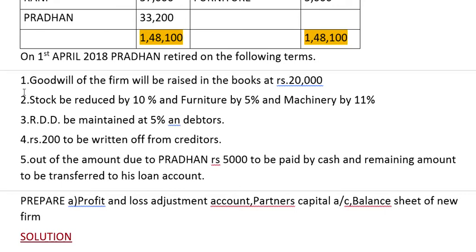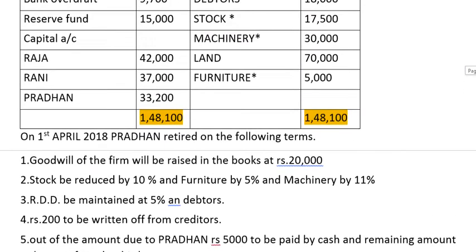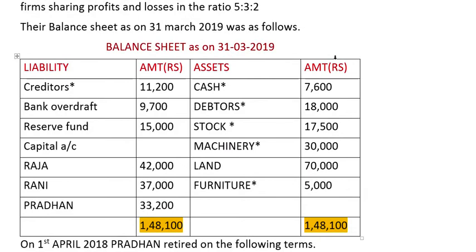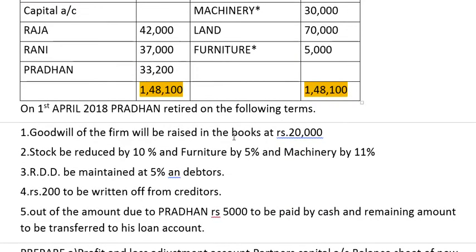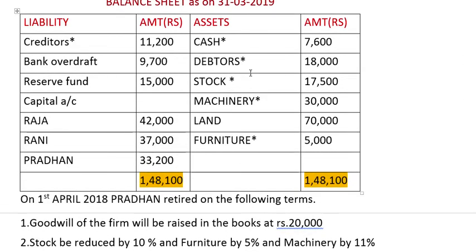So whatever adjustments are there, we'll put a star mark on the balance sheet given, so that while solving we can leave one line for the calculations. Second one, stock to be reduced by 10%, furniture by 5% and machinery by 11%. I have already put star marks on stock, machinery and furniture.